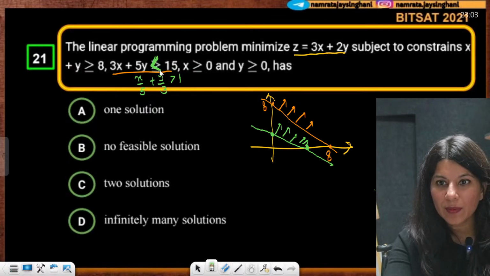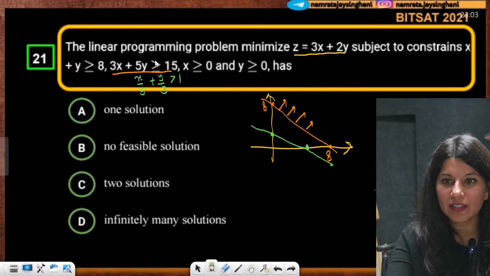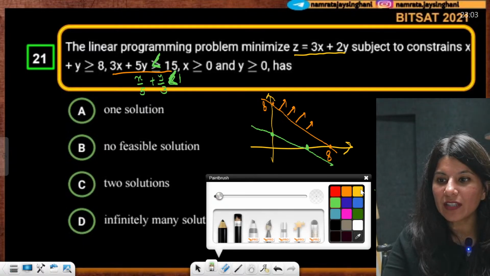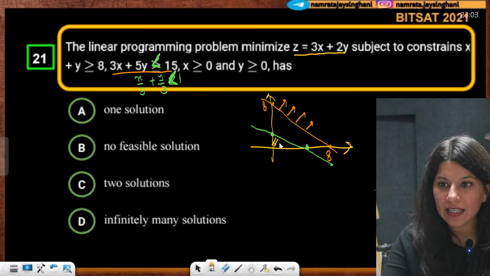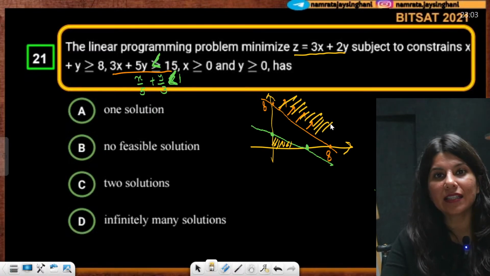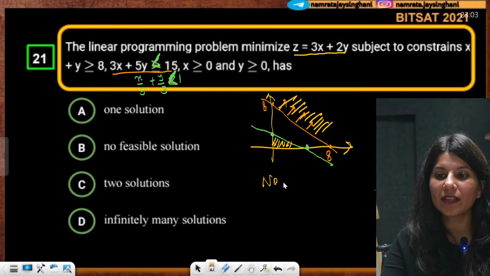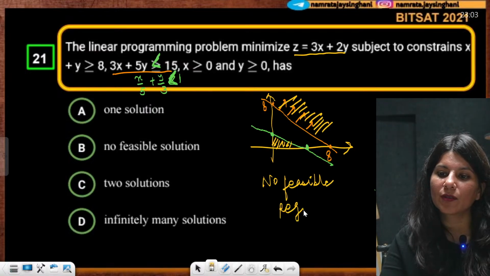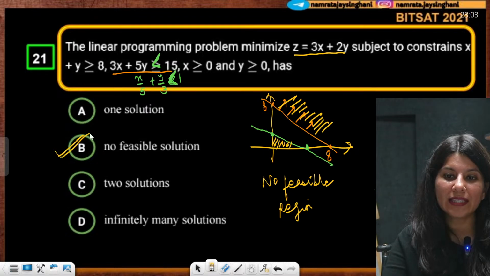So if this would be a lesser sign, not the greater one, then which area should be the feasible region? So I think this area and this area. But can you see, if this is greater and this is lesser, there is no feasible region over here. No feasible region. So that is how option B is absolutely right.